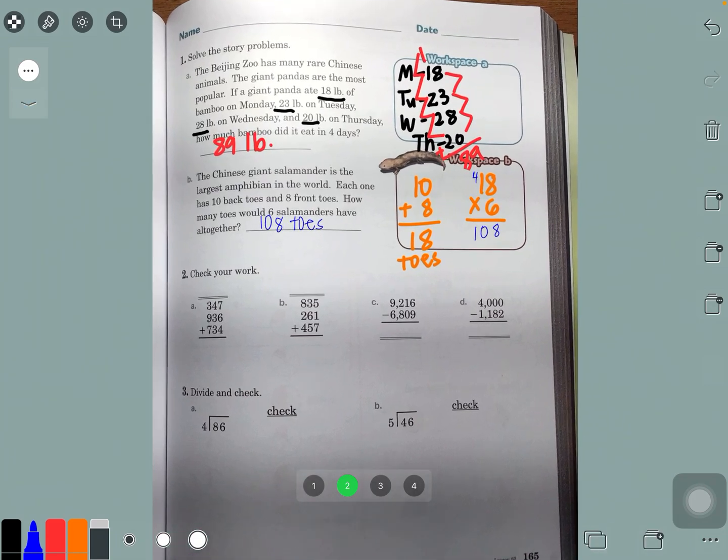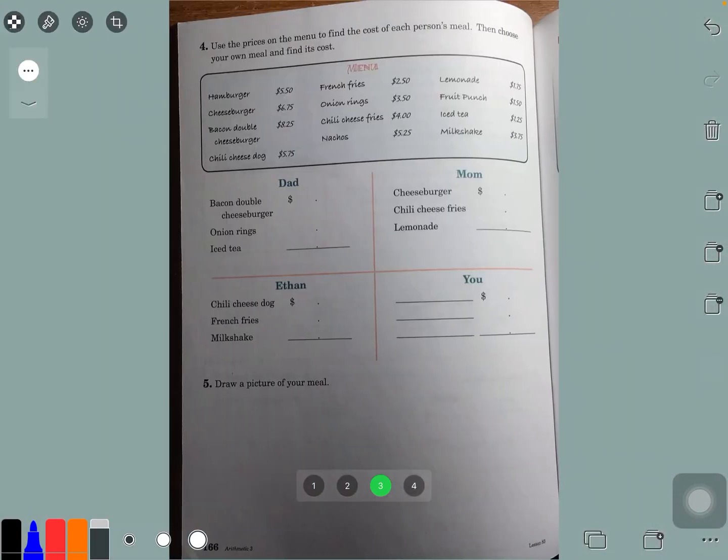So you'll do number 2 and 3 for seat work. Okay, please try it. Okay, please do it. And then let's do number 3. Let's do the back side, page 166.